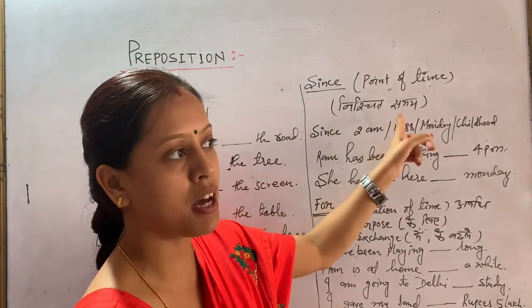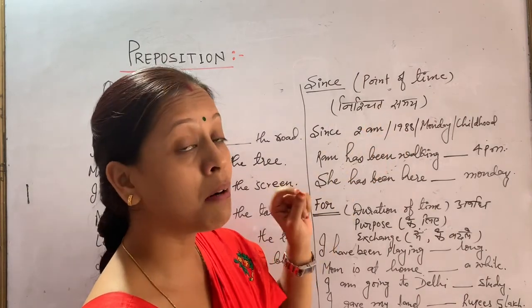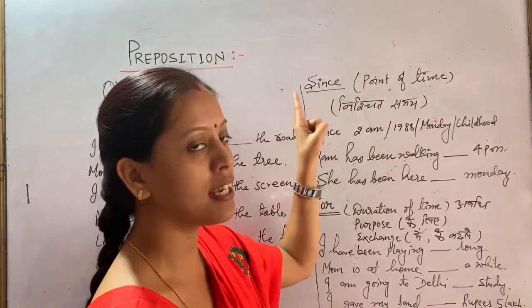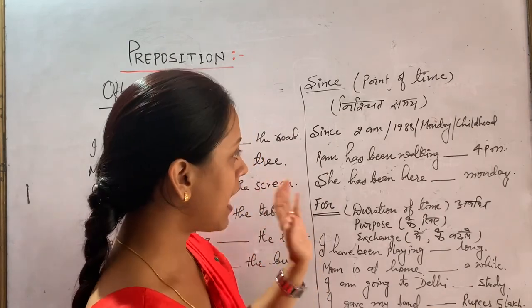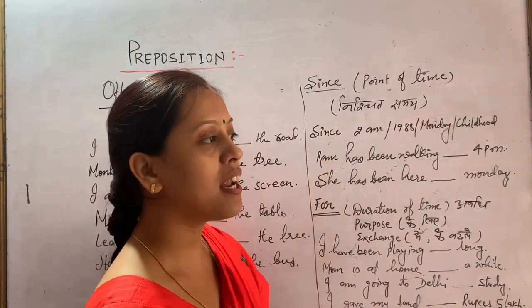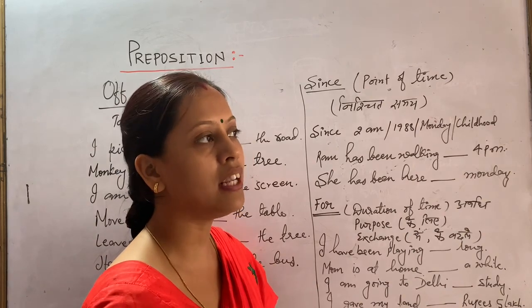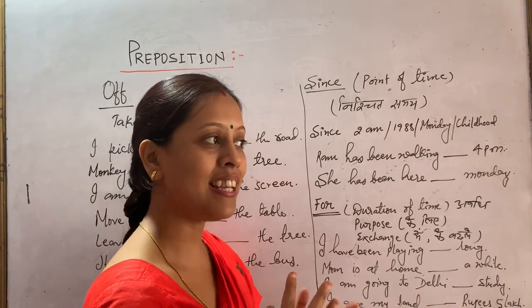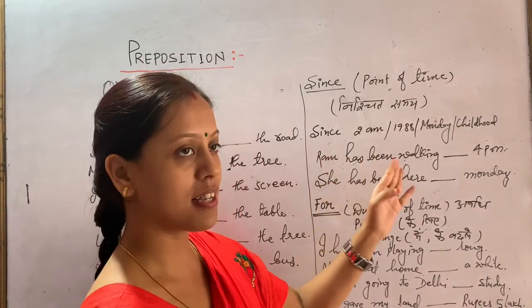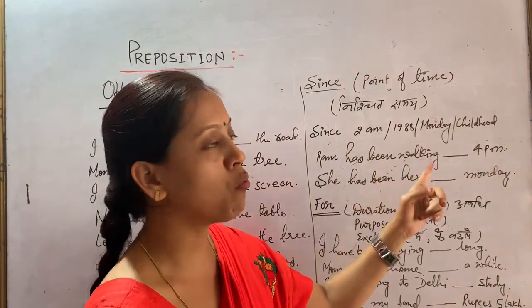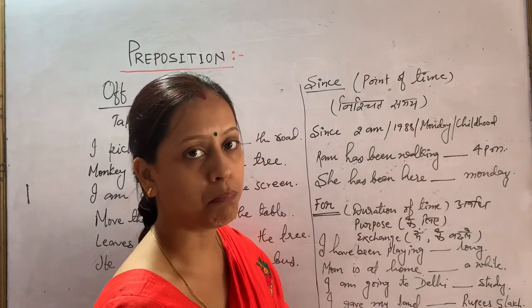When we know the definite time, which preposition do we use? Since. When we know the exact point of time. For example, I know that Ram has been walking. It's 9 p.m. now, and he has been walking from 4. You have seen him, so you can make a sentence like "Ram has been walking since 4 p.m."